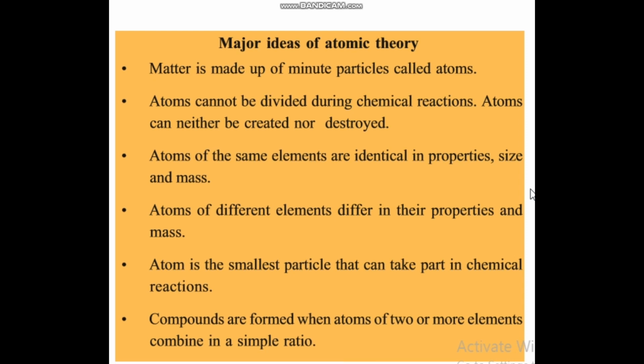Compounds are formed when atoms of two or more elements combine in a small whole number ratio. We can explain this by taking a common example, the compound water. You all know the chemical formula of water. Water is H2O. From the chemical formula, it is very clear: two hydrogen atoms combine with one oxygen atom to form a molecule of water.